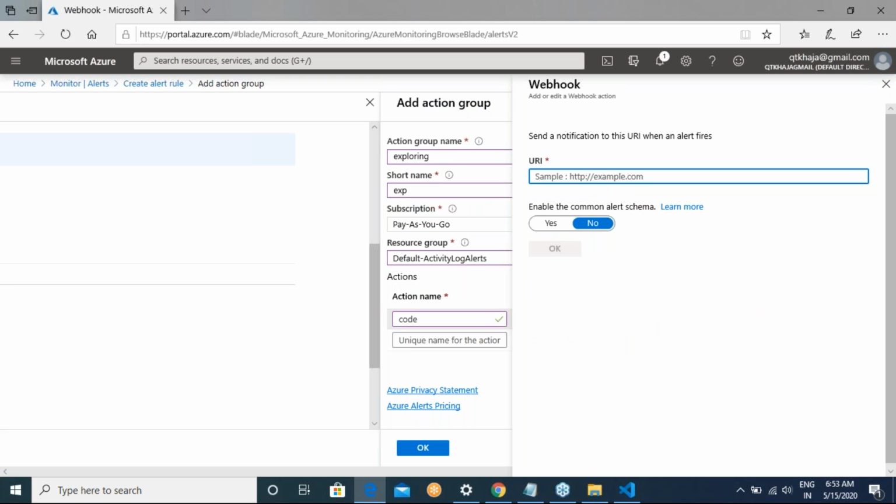Okay, you will try to tell, whenever this happens, what is the URL which I need to call, the data which I need to send the notification to. So there are two URLs. One is an HTTP URL, which is called a webhook. The other one is an HTTPS URL, which is called a secure webhook. So whenever any alert happens, you can do some kind of automation also, right?